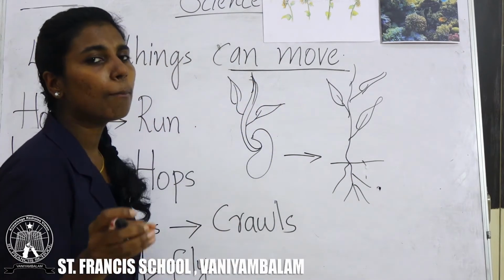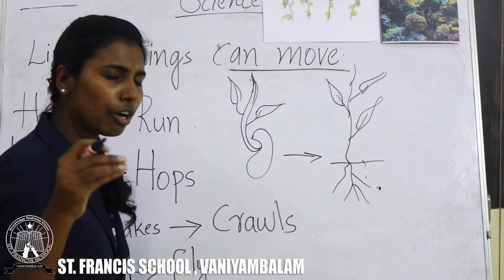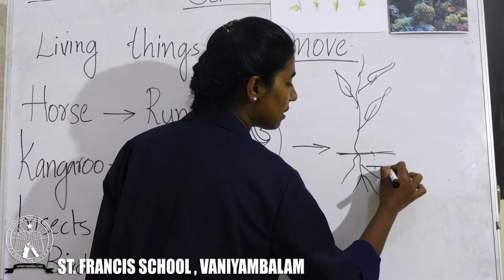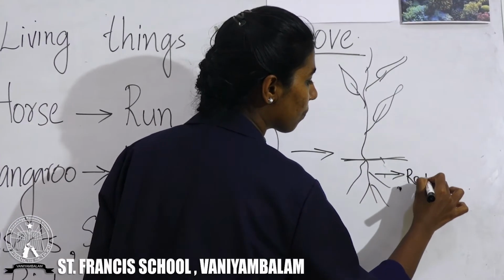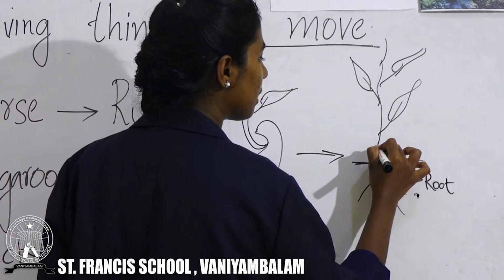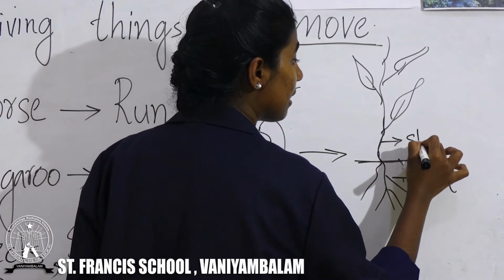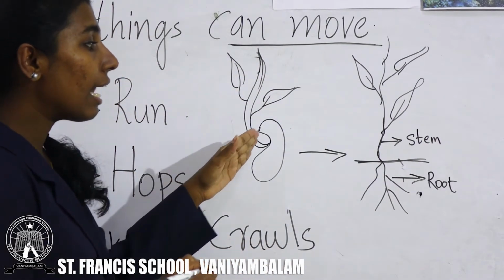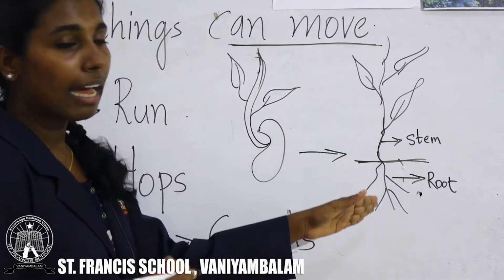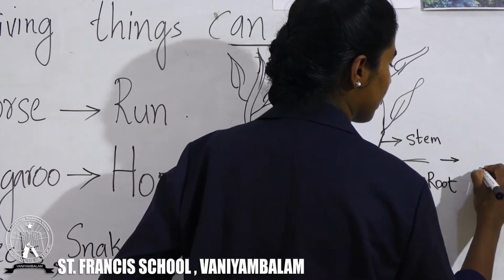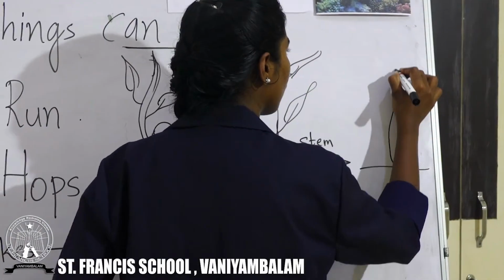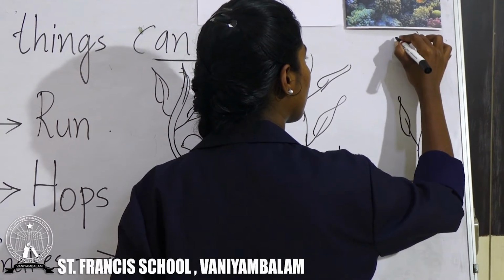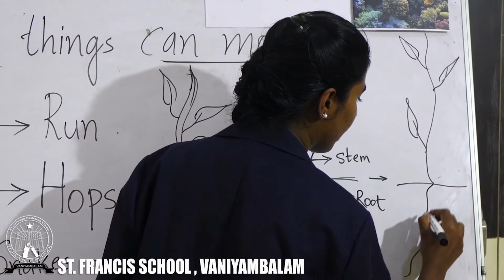Are you familiar with parts of a plant? I am sure you are familiar with the parts of a plant. Which part is this? Yes, this is root. Which part is this? Yes, this is stem. So, from a seedling, a plant grows like this. This is the stem and this is the root. After some more days, the plant will grow to the top. After some more days, the plant will grow in its size that we already discussed.